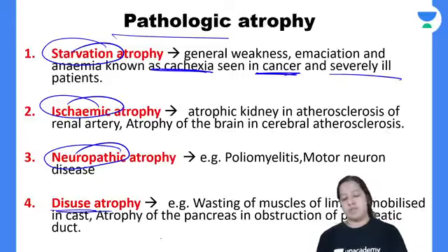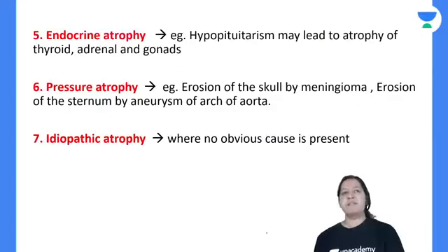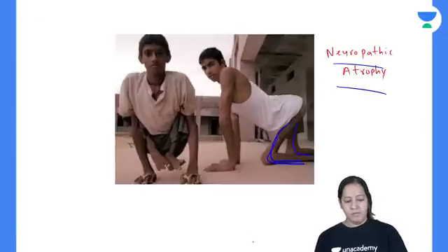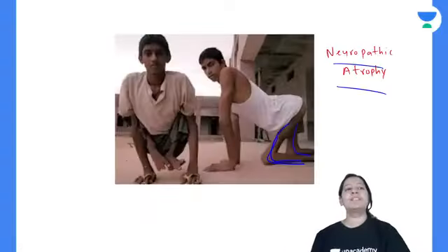And last is disuse atrophy. If a person is having a fracture, just suppose I'm having a fracture here, in the humerus. So I will have a cast here for 1 month, 2 months, and I will not use this hand. After 2 months, when I open it, this arm will be thinner as compared to this arm, because the muscles here got atrophied because it is not in use. It is known as disuse atrophy.